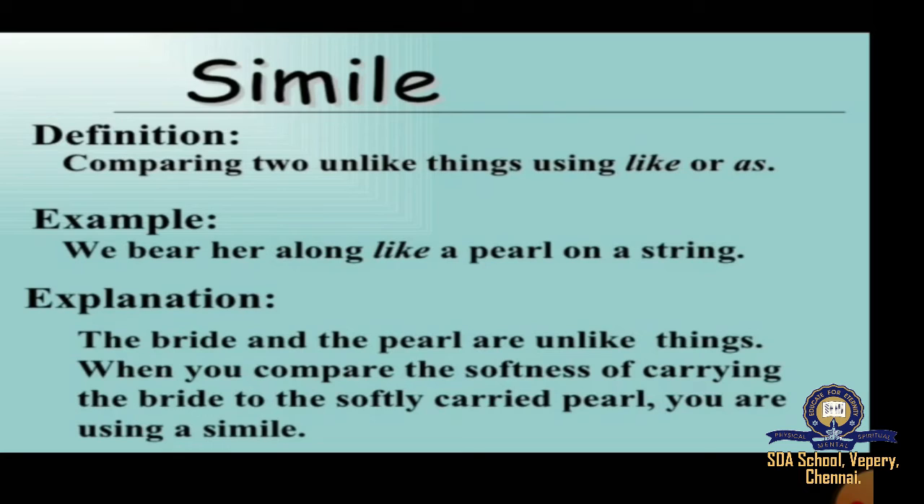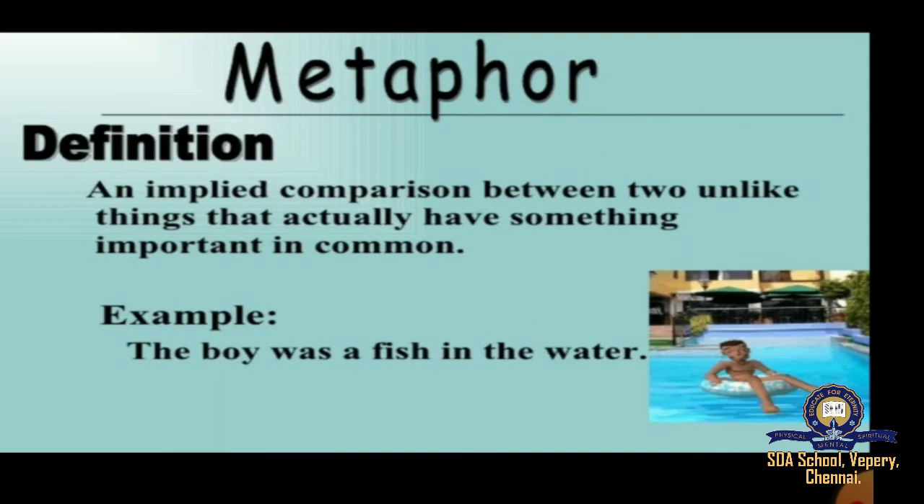Okay, so it's a bride, it seems. So we bear her like a pearl on a string. So her is a bride. So bride and a pearl on a string are two unlike things, so comparing it is a simile with like, yeah. So metaphor, what is metaphor?